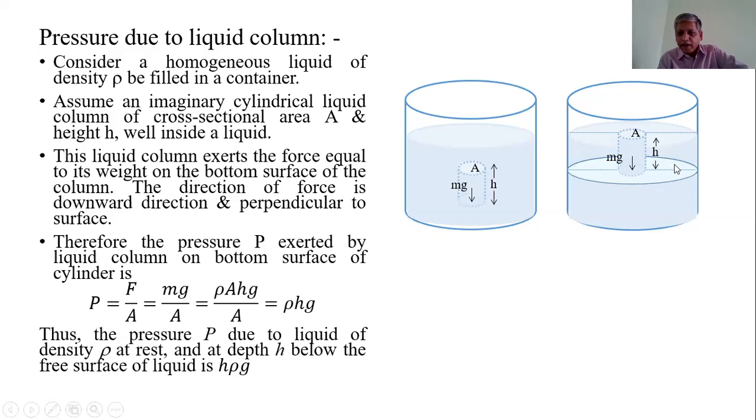That means at every point in the plane which is at a depth h from the free surface of the liquid, the pressure is h rho g.